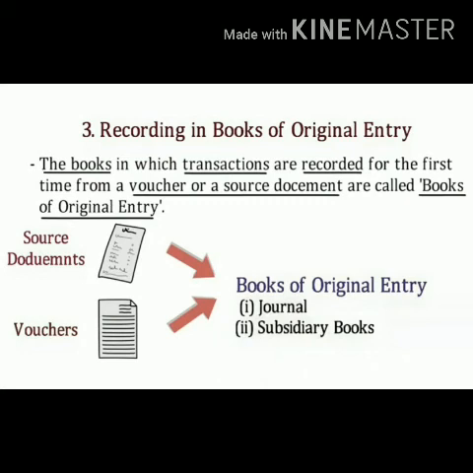Now we will move to the third process, recording in the books of original entry. The books in which transactions are recorded for the first time from a voucher or a source document are called the books of original entry. Means the books in which the transactions are recorded for the first time, when we record the transaction from vouchers or source documents into the books of original entry. And what are the books of original entry? Journal and subsidiary books. Clear? So the journal and subsidiary books are examples of books of original entry.